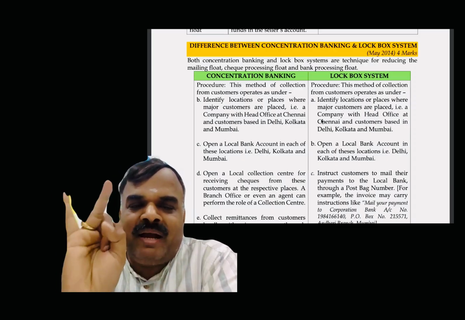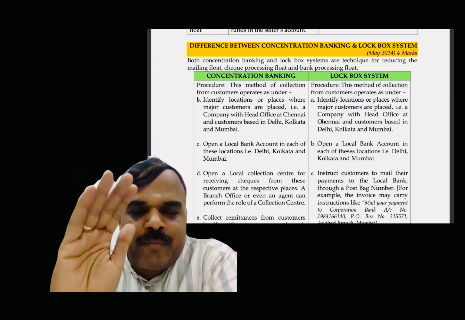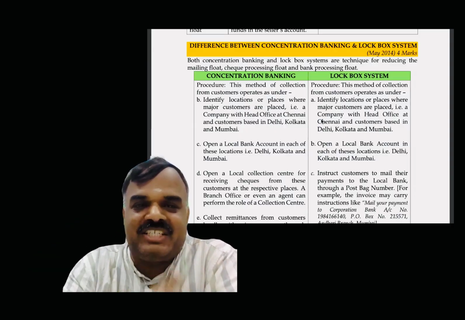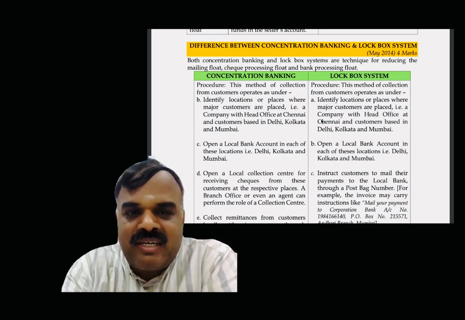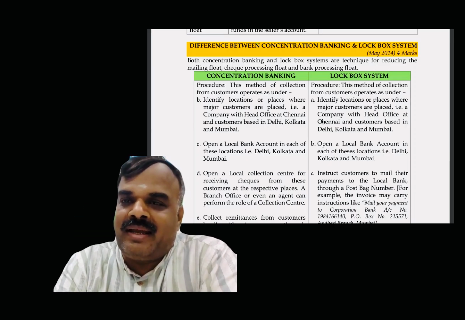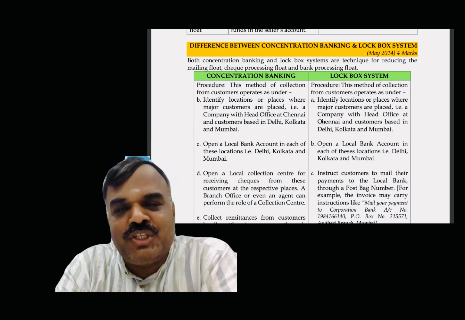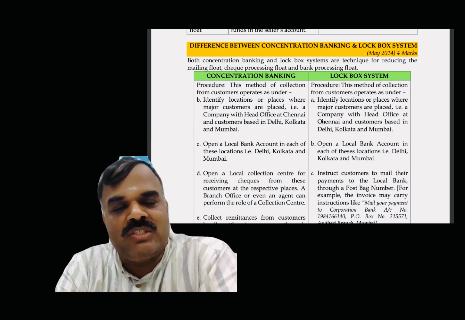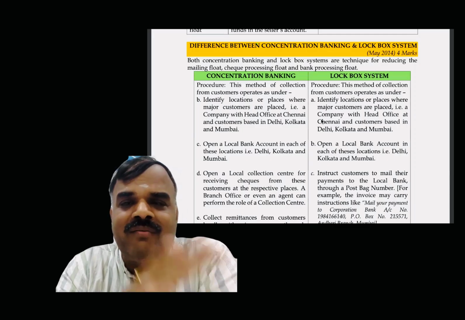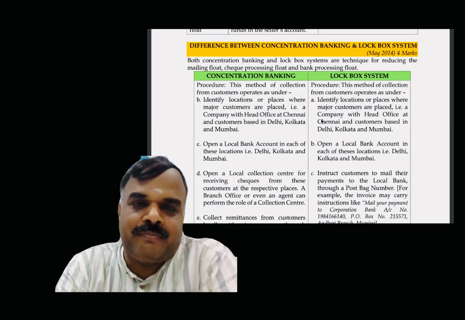Then in Coimbatore, Bangalore and Hyderabad, I am going to open one branch for the purpose of collection. So concentration of collecting money, that is called concentration banking. A collection agent or branch chief I appoint is called concentration banking. I open the branch only where my major customers are.